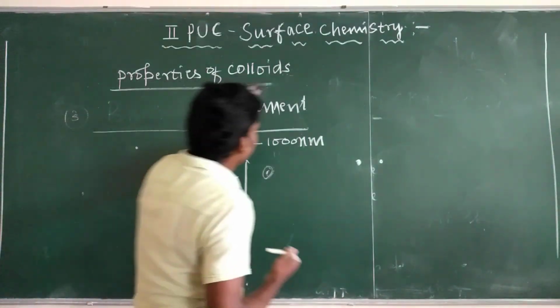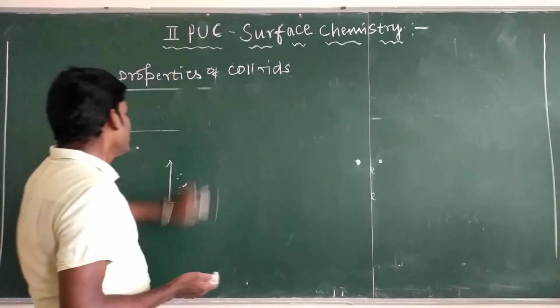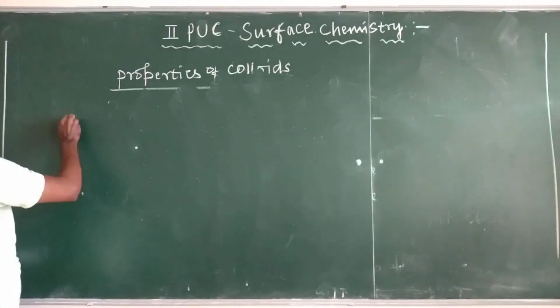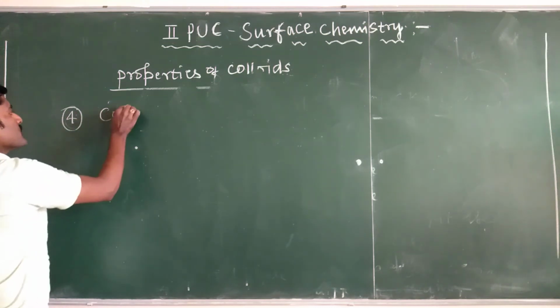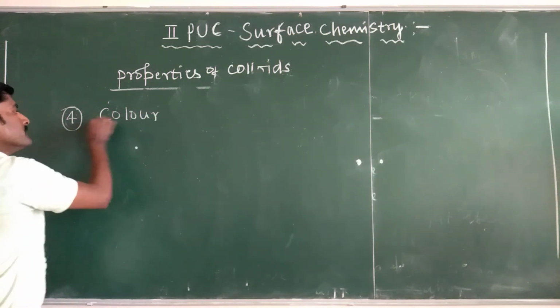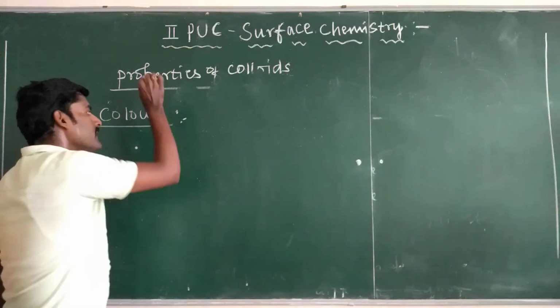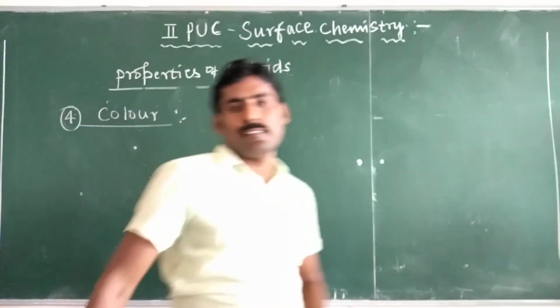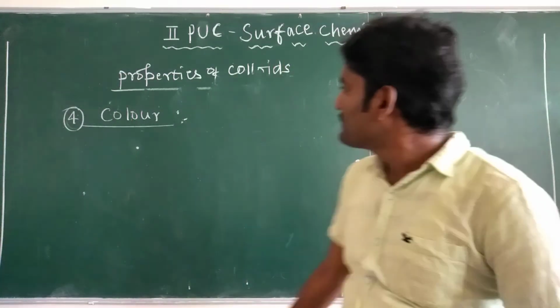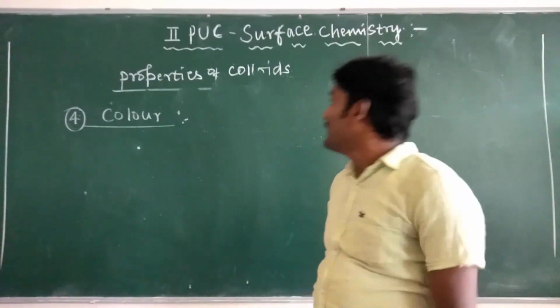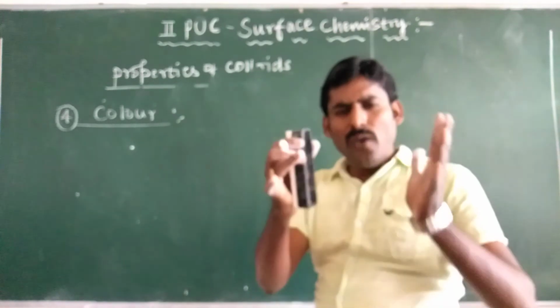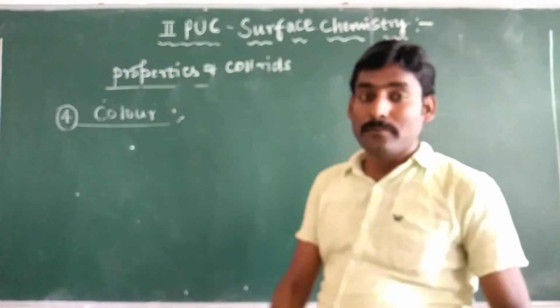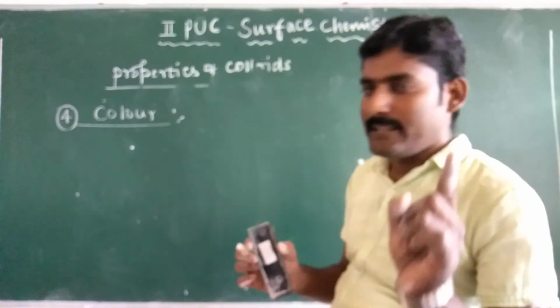And next, if we come to the fourth property of colloids, that is color. Colloidal solutions are colored. This color of colloidal particles is due to the wavelength of the light scattered by the dispersed particles.